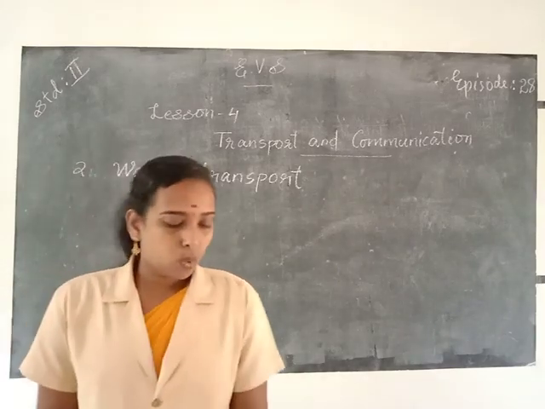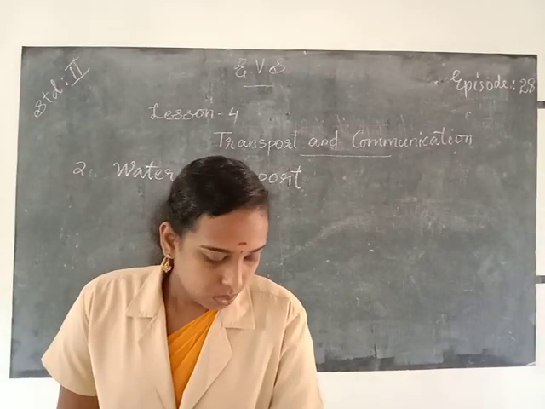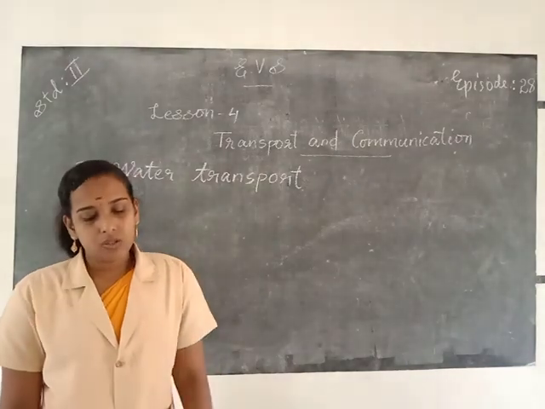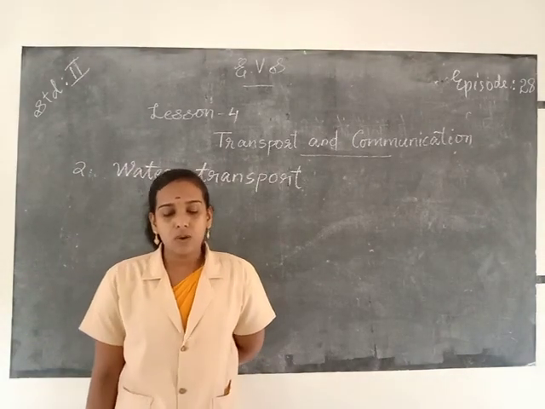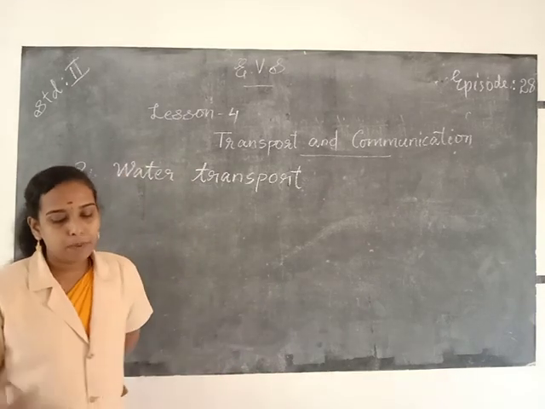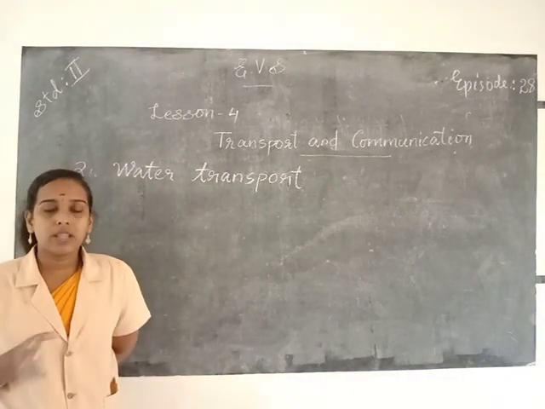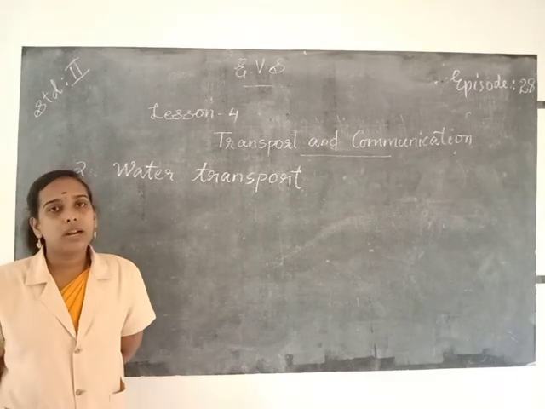The next one is water transport. What do you mean by water transport? To travel across rivers, lakes, seas and oceans, means of water transport like ships, boats and submarines are used. They are called means of water transport.